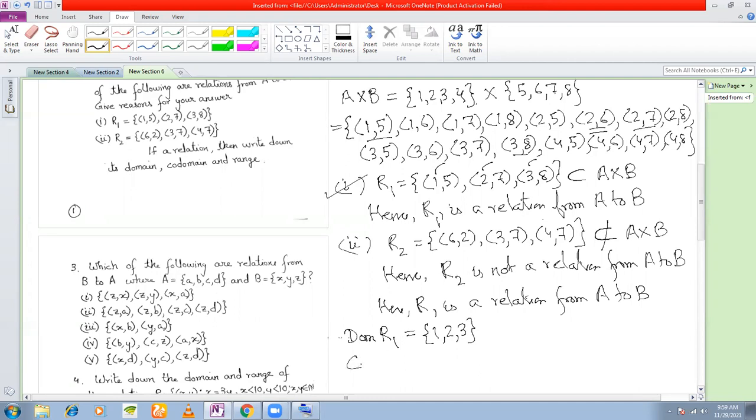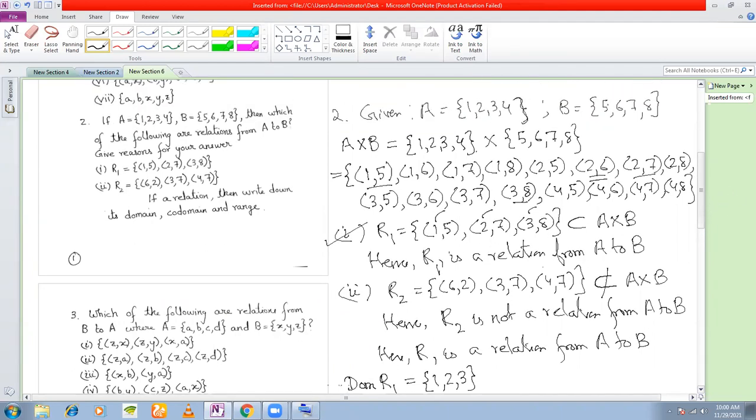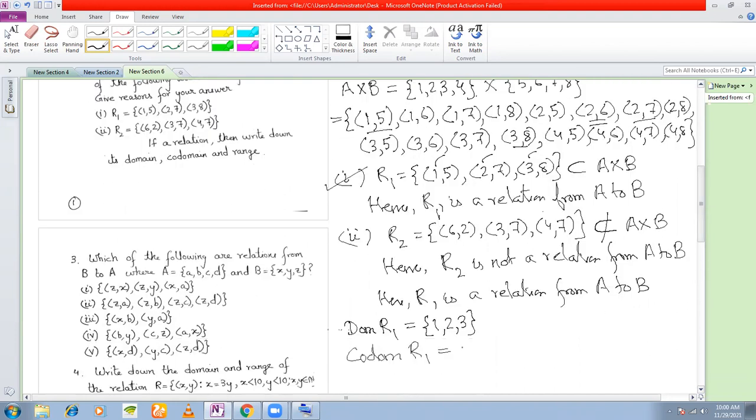Okay. Next, codomain. The short form is this, codom R1. That is the codomain of R1. Now the codomain of R1 is nothing but the set B, this set, because it is a relation from A to B. So we write this as 5, 6, 7, 8. Okay. And the range of R1.